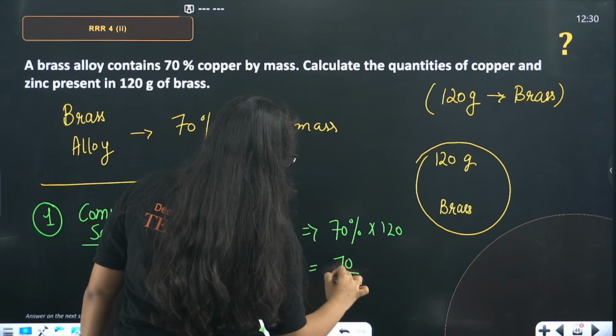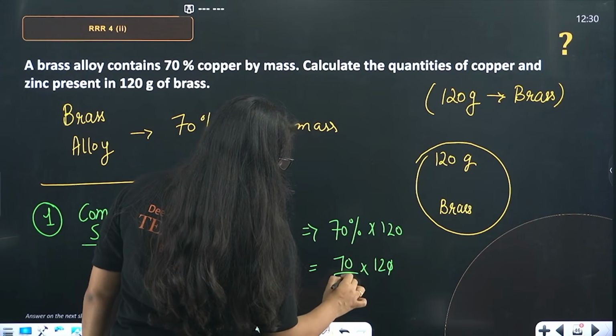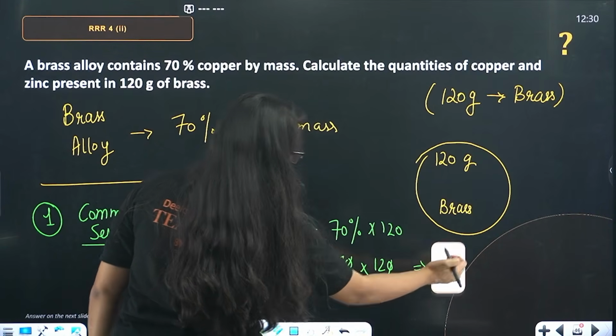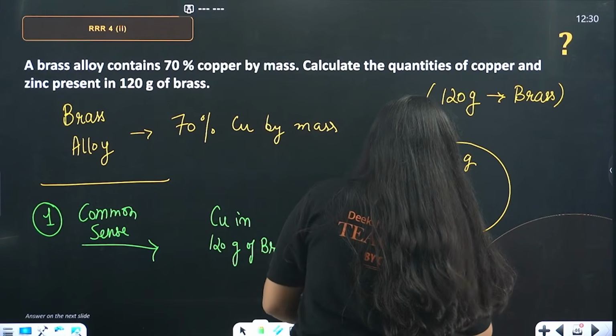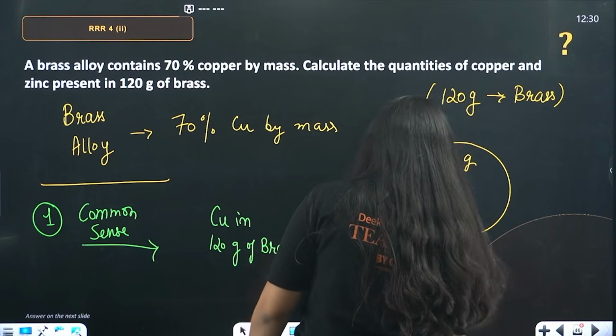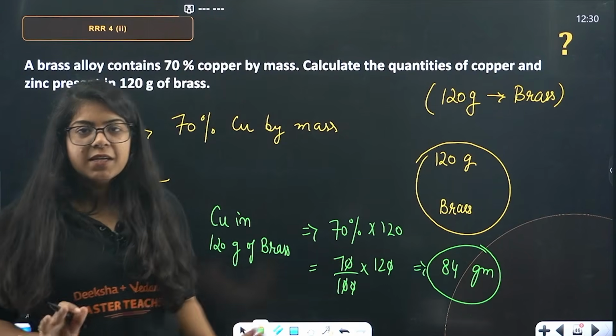That is 70 divided by 100 into 120 gram. So this cancels out, this also cancels out. 7 into 12 is 84 grams. Done. So we have the answer as 84 grams.